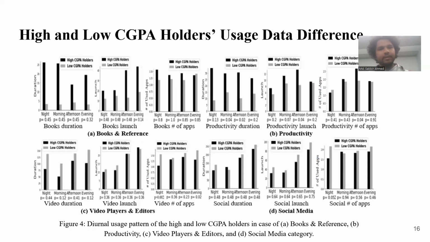And here we present the high and low CGPA holders' usage data difference, and we are interested in finding whether there exists any statistically significantly different diurnal usage pattern. So we see that in the case of productivity duration and productivity loss, there is a statistically significantly different diurnal usage pattern between the high CGPA holders and low CGPA holders. In the case of the video category as well, we see that there exists a statistically significantly different diurnal usage pattern in the case of the evening time period.